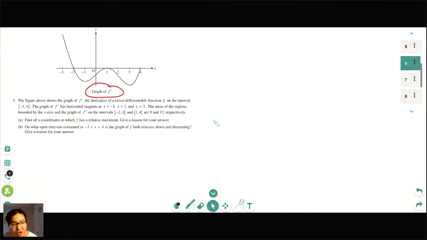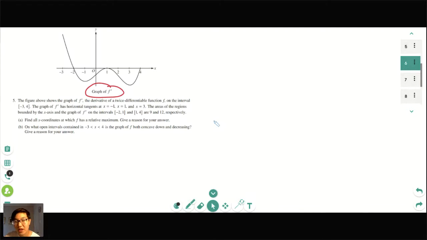Okay, let's do part B. On which open intervals contained in -3 less than x less than 4 is the graph of f both concave down and decreasing? Here you can use interval notation, or College Board says you can write -2 less than x less than 2. It doesn't matter, up to you. So when is it concave down and decreasing? Okay, we got -2 to -1, 1 to 3.